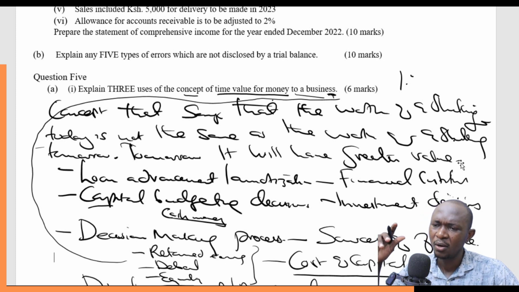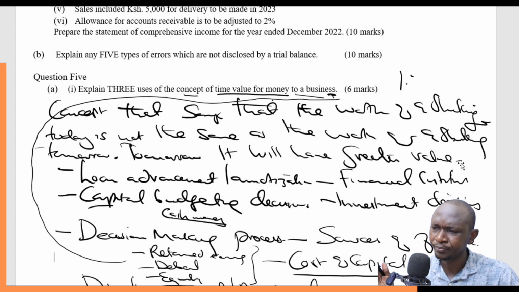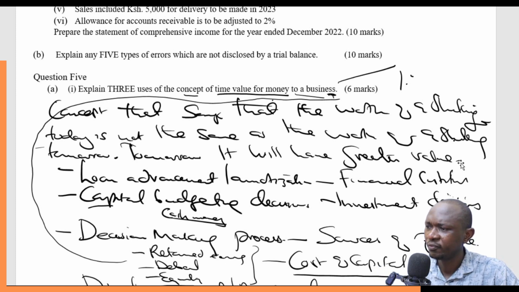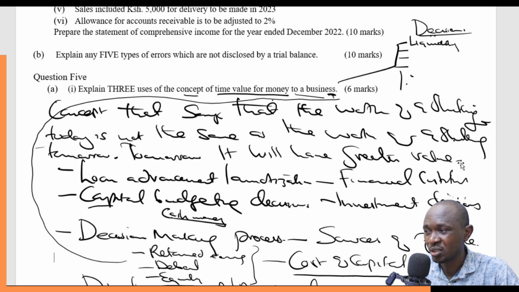And I think we can go on and on, but just for the sake of making it easier for you, because this is a financial management question, I'll advise that you always have the 4 key decisions with you when you are answering such questions. The 4 key decisions or functions of financial management, which are the liquidity decisions, the financing decisions, the investment decisions, and the dividend decisions.